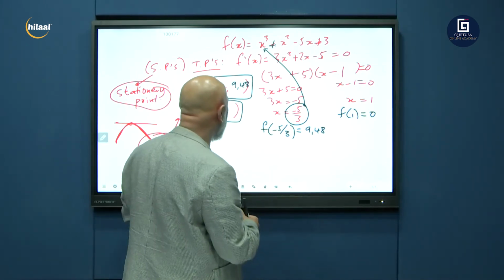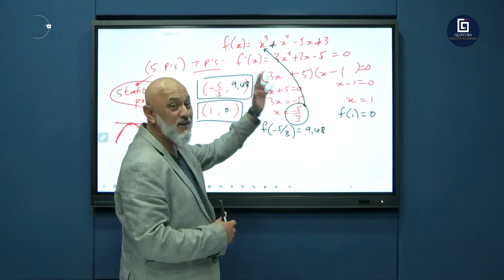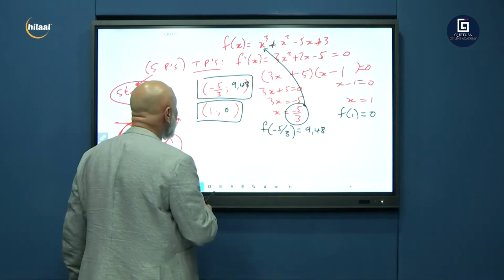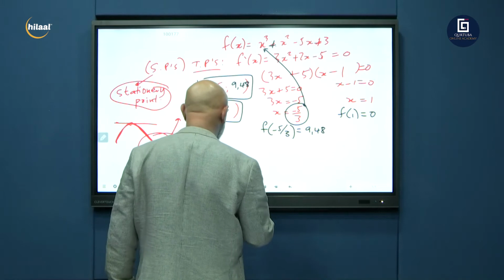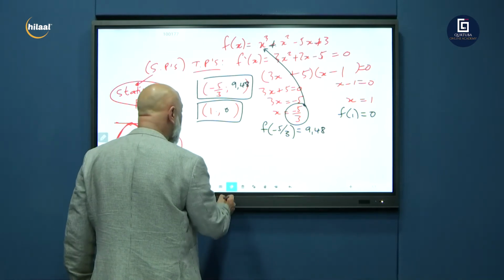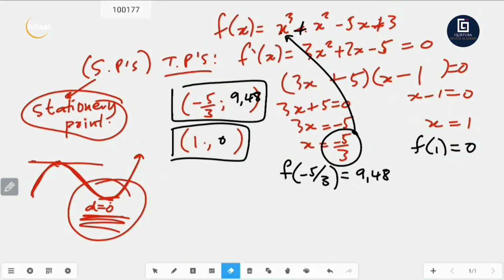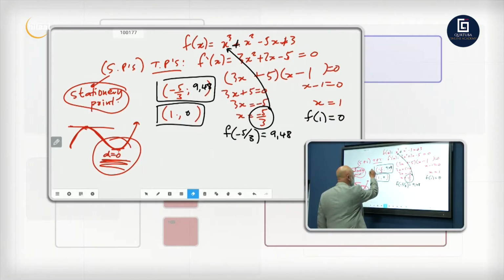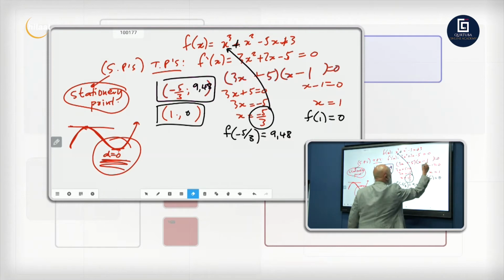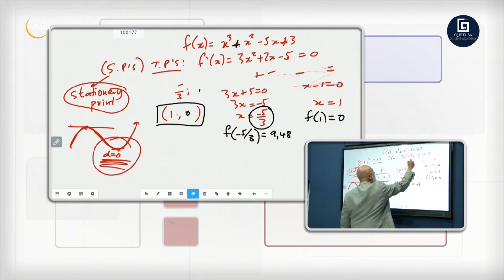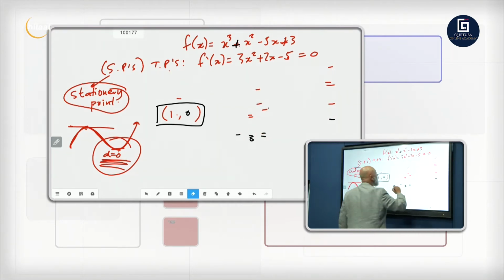I hope you worked out the point of inflection. This is what we did before the break. Let's now go and find the point of inflection. Now, as you all know, the point of inflection is your second derivative. So we found our turning points. These were our coordinates for our turning points. We're now going to be working out what is the point of inflection. So write there point of inflection, because that's what we're going to be now calculating.